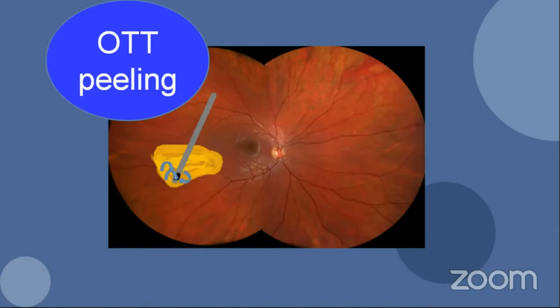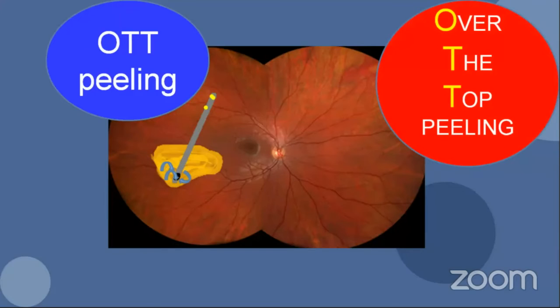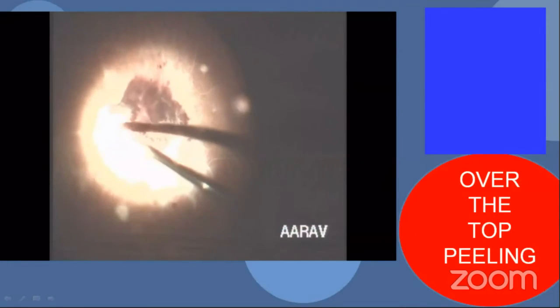So this is one technique which I call the OTT peeling, where I keep the cutter on top of the membrane. I apply the suction and the cutter. The part of the membrane, when it's free, gets into the cutter and is taken away by the cutter. This is called the over the top peeling of the membrane. So this video will actually demonstrate how I do that.